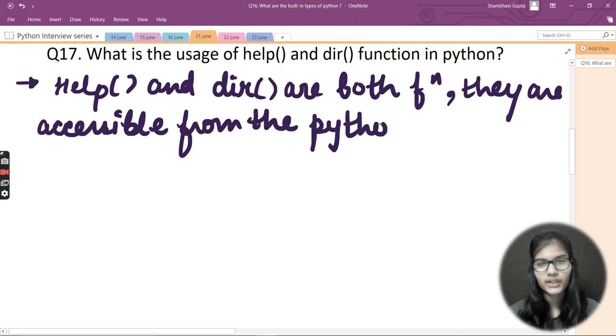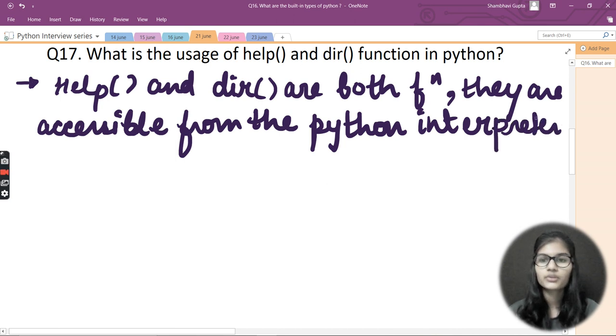First of all, you need to understand that these two functions are accessible from the Python interpreter. Another question can occur in this form: name two functions that are accessible from the Python interpreter. In that case you can give these two exact answers, the help and dir functions. So, accessible from the Python interpreter and used for, basically, what is the use of this?